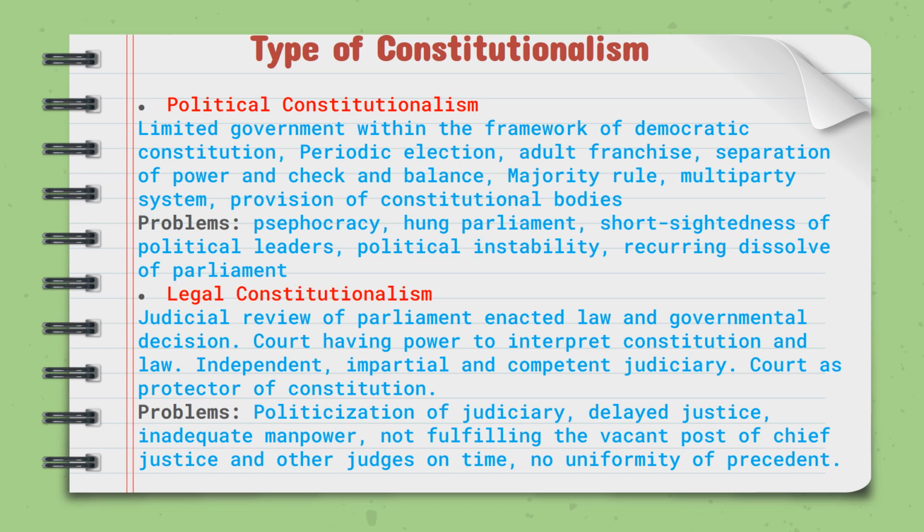And what are the problems of legal constitutionalism in Nepal? Politicization of the judiciary. You know, in the Judicial Council there are 5 members, and a big portion of the Judicial Council is political members. So while selecting judges, there is political influence, and delayed justice, inadequate manpower, not filling the vacant posts of chief justice and other judges on time. While recording this video, the post of chief justice has been vacant for about 1 year. No uniformity of precedent. These are the problems of legal constitutionalism.